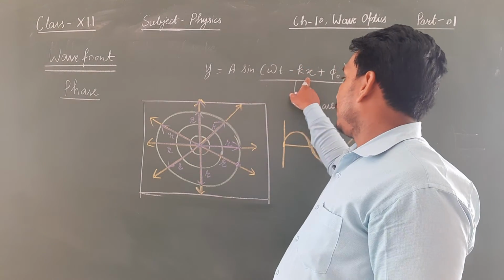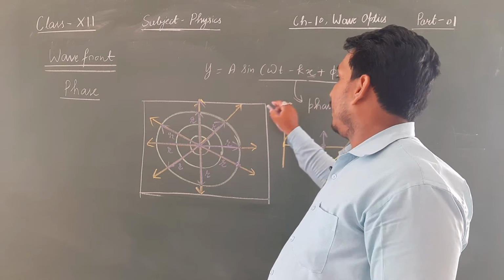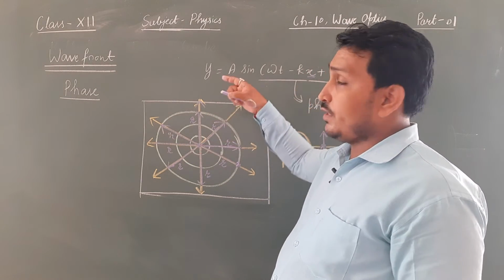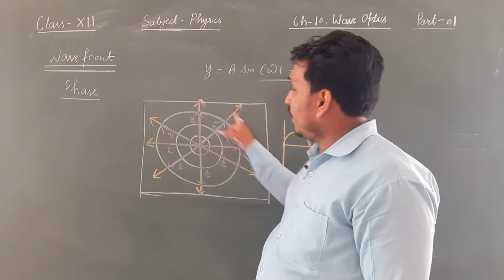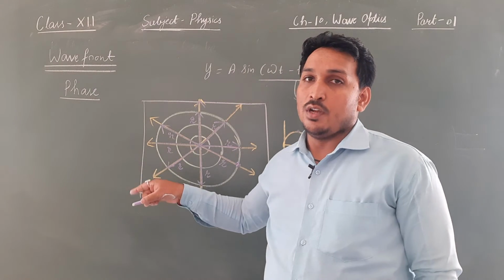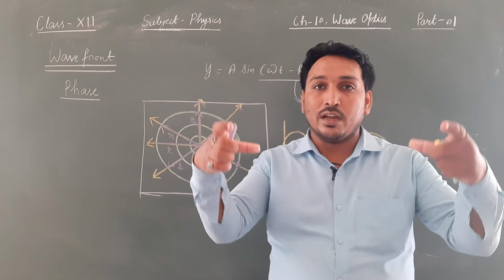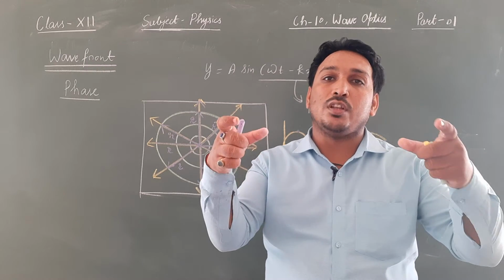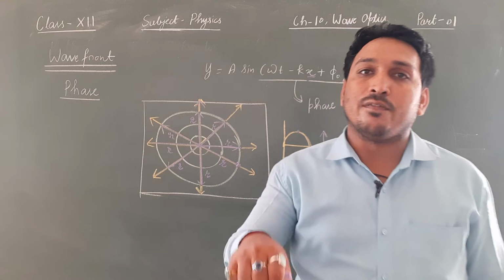x denotes the distance, and they are at the same distance, so x is the same. If one point is at the crest, then all of them will be at the crest. They go up together, then come down together. So this particular circle is a wavefront.